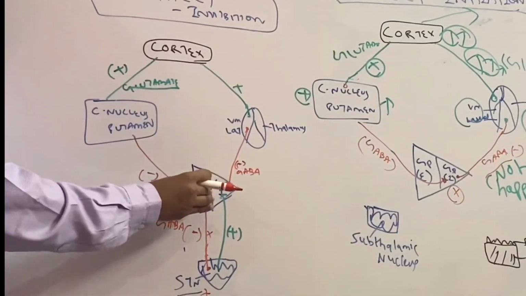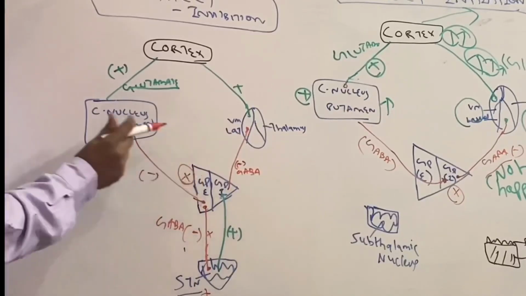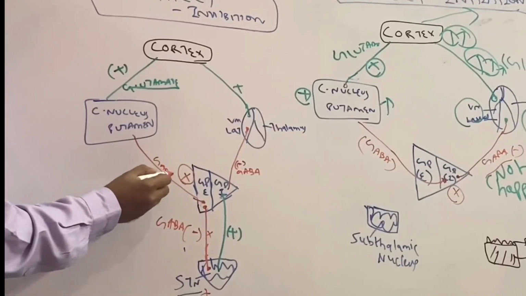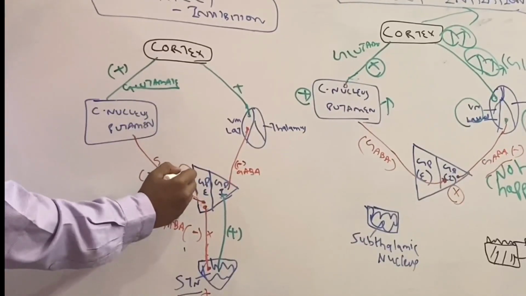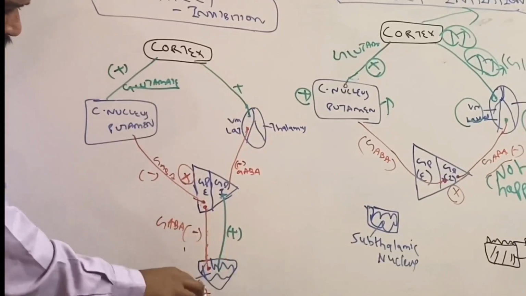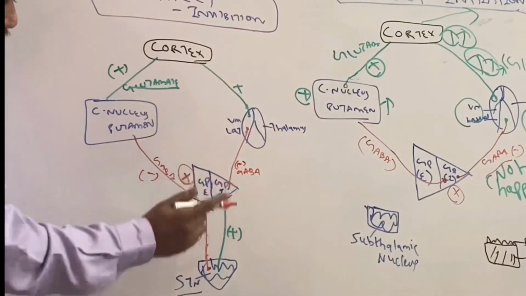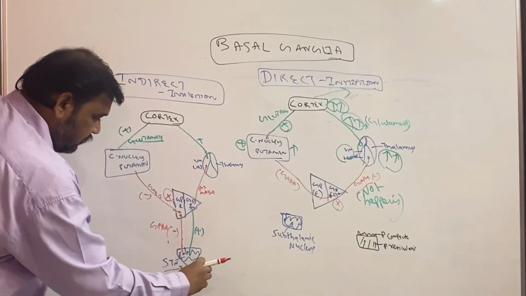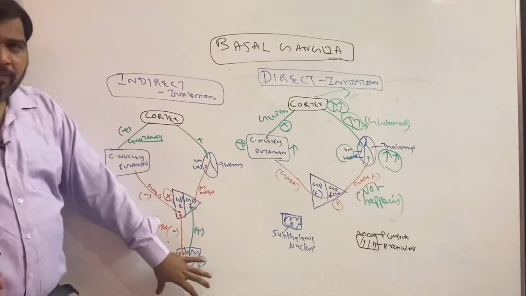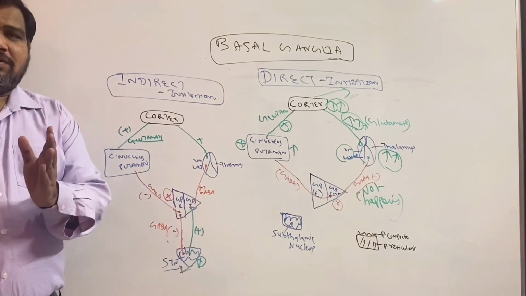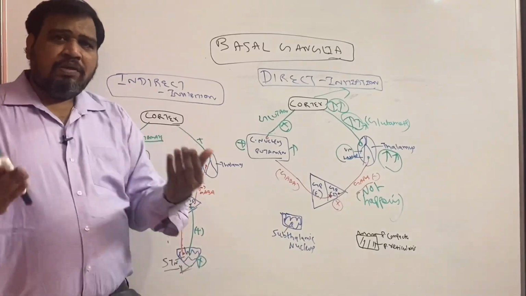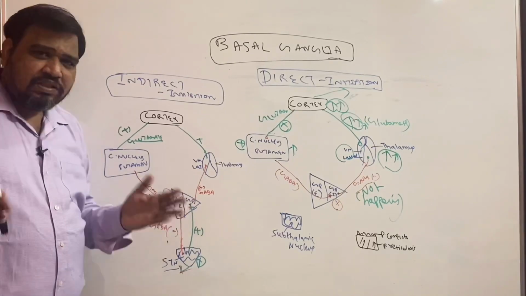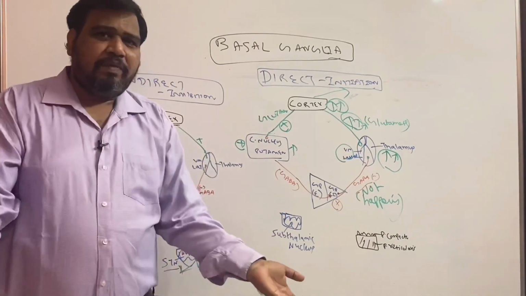So it should be inhibited because of this globus pallidus externa. But what is happening to globus pallidus externa? That itself is inhibited. See here, the caudate nucleus and putamen are sending GABA. So this is inhibited. I have marked this is inhibited. So this function will not happen. So what happens? I will put a tick in green color so that you can understand. So this is stimulated. As of now, in the indirect pathway, the subthalamic nucleus is stimulated, because this globus pallidus externa, which is expected to inhibit, is itself inhibited.